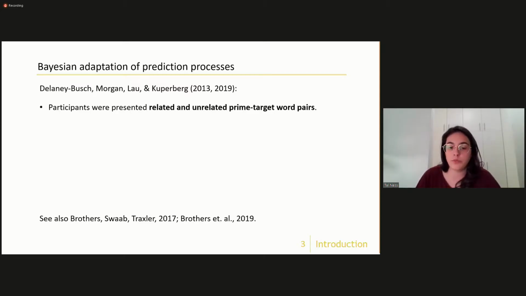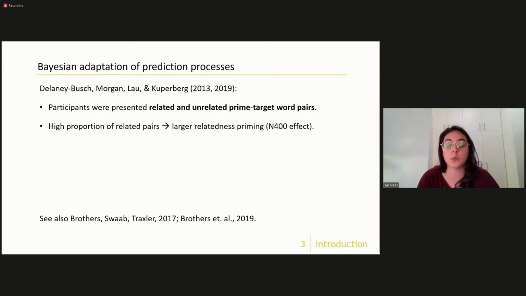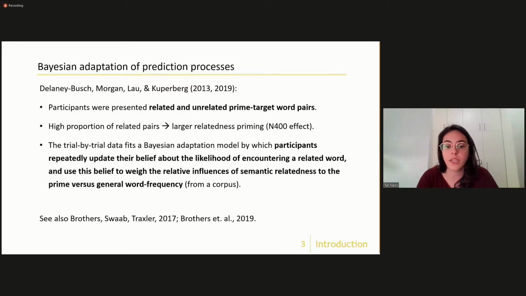This is a very common finding. What this study specifically showed was that when the proportion of related pairs was higher, this facilitation, the priming effect, was greater. And the authors then showed that the trial-by-trial data fits a Bayesian adaptation model in which, after each trial, participants update their belief about the likelihood of a related pair.